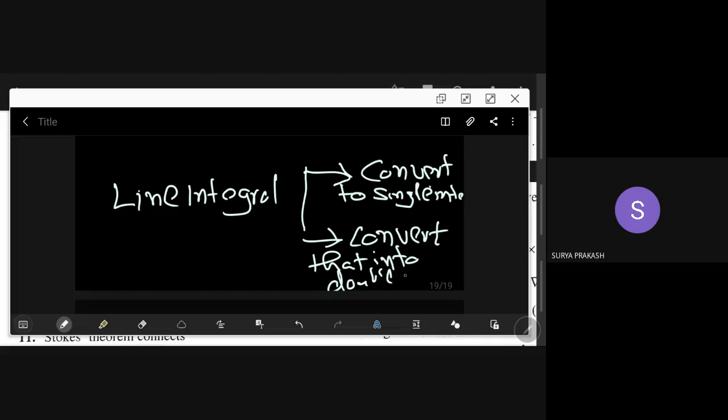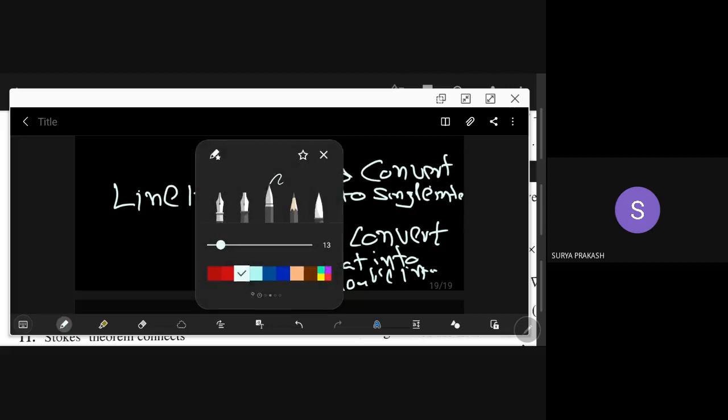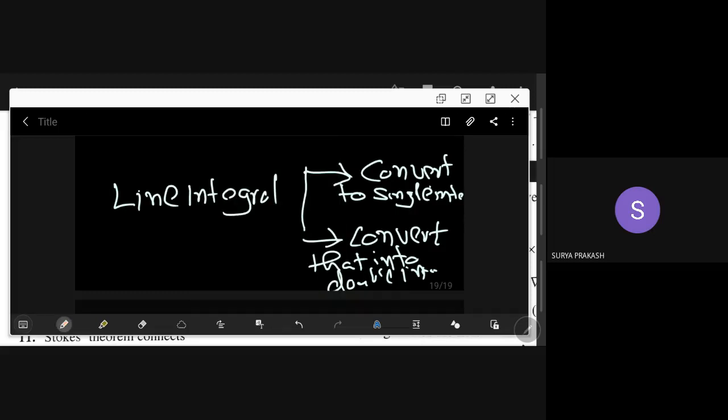When you are converting that into a double integral, the only choice you have when dealing with a line integral, I am giving a hint here, is to use either Stokes theorem or Green's theorem. Green's theorem is when you are dealing with two variables. Stokes theorem is when you are dealing with three variables, when your function involves x, y, and z. But in this problem,